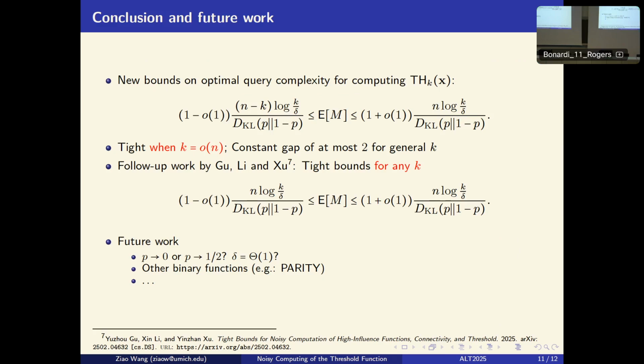Actually, it won't even match the order. Using this type of technique, we are able to get these bounds. And in Gu's work, they are basically extending our result from k is little o of n to general k. That's a problem reduction technique, very different from this. Oh, I see. They just reduce to the known cases, basically. Yeah.